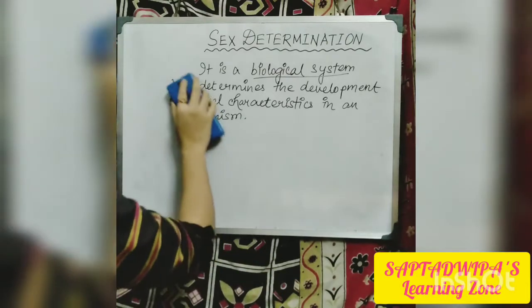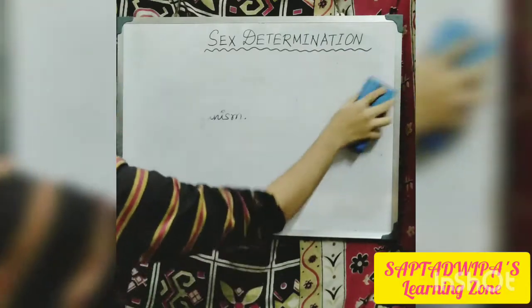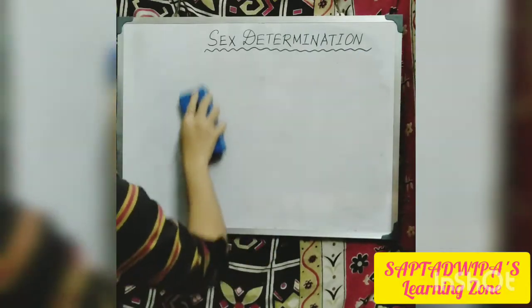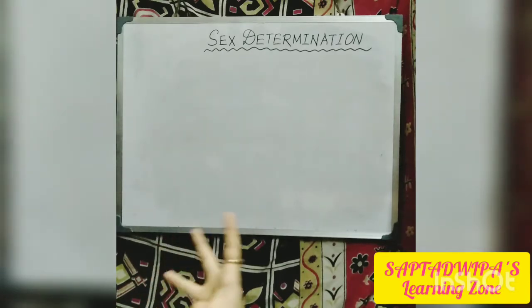Now let's move on to how we determine the sex in case of human beings. Whenever human beings are planning for a child, or the mother is bearing a child, how is it determined whether the baby will be a baby boy or a baby girl?